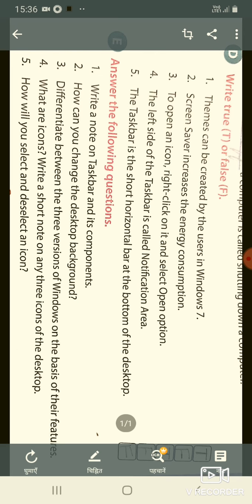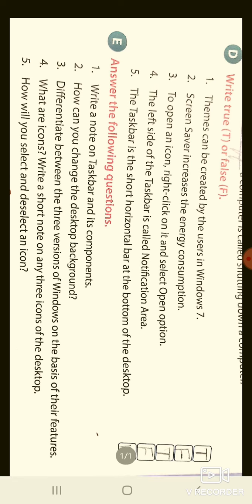So let's start with the true and false first, and that is the D part. Till the D part you will do in the book, and the E part in your notebook. So first start from question number one.